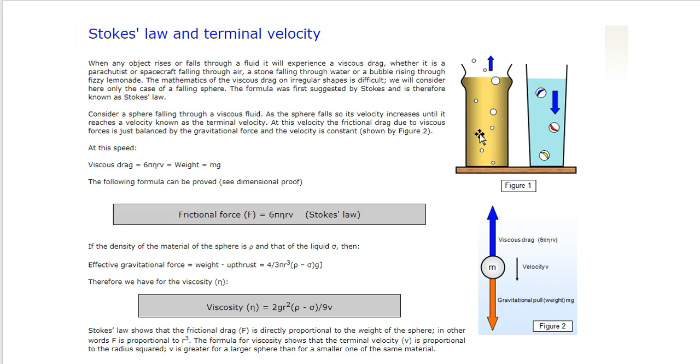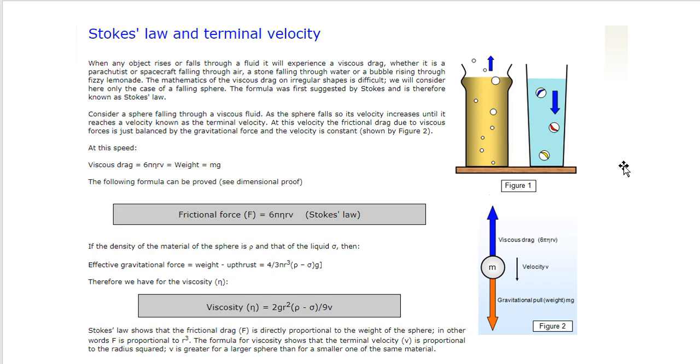That means after a certain time, the velocity of the body becomes constant. And when the constant velocity is attained, the forces acting on the body balance each other. Under this condition, the velocity of the body is called terminal velocity. This is the concept of terminal velocity.